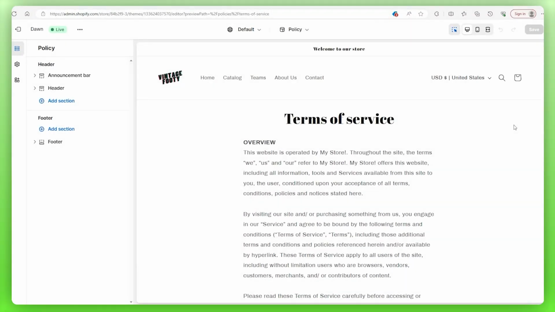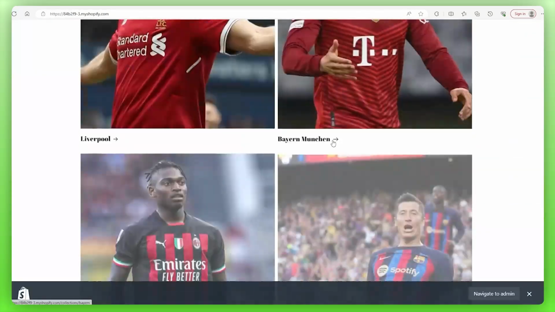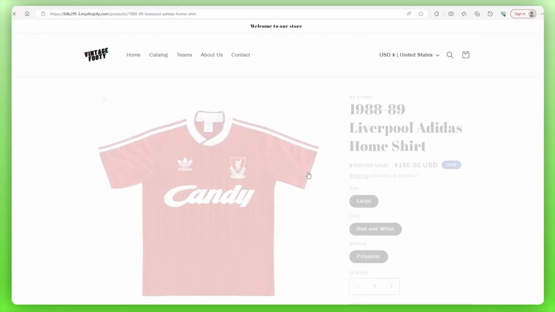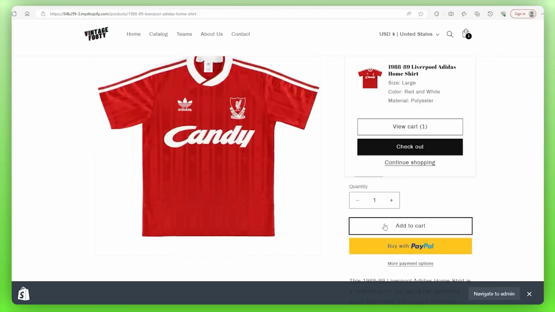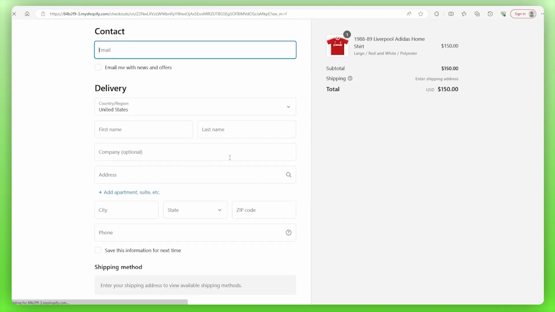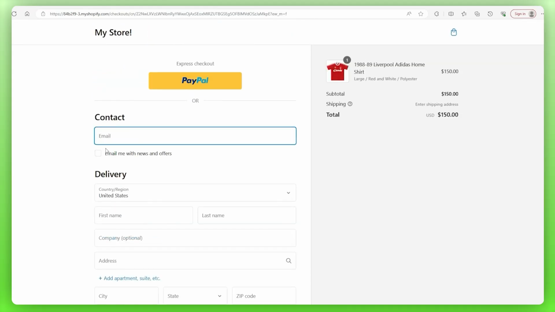Now, the only thing left to do is to make sure that our checkout works. So to do that, we're going to go to the top left on these three dots, hit view, and now we just need to find an item to buy. So we're going to scroll all the way down to our collections. We'll grab this one, we'll add it to our cart, and then we'll go to the checkout. And now, yeah, everything is where it should be. All the information we requested is popping up. So everything is cool. Now let's make our site live.